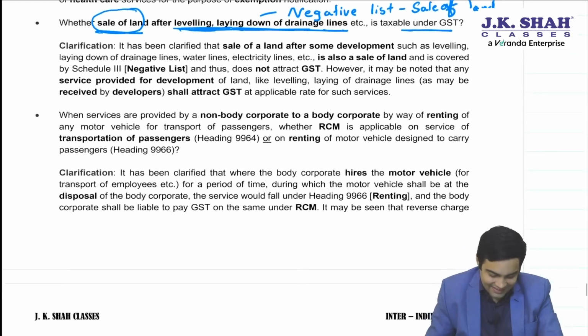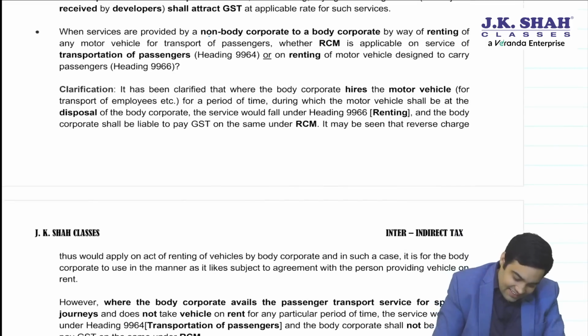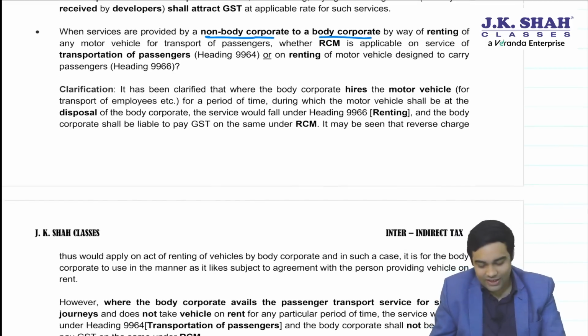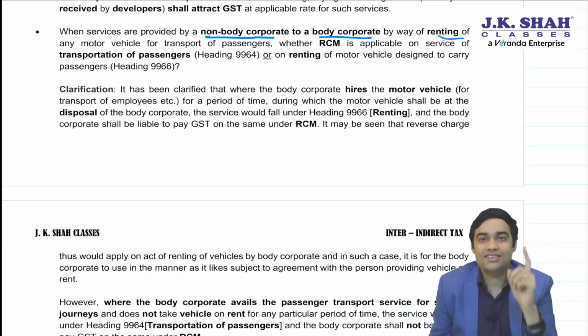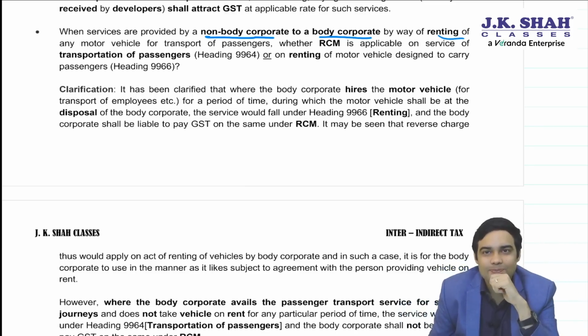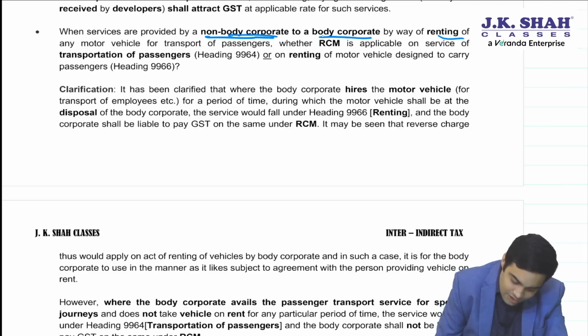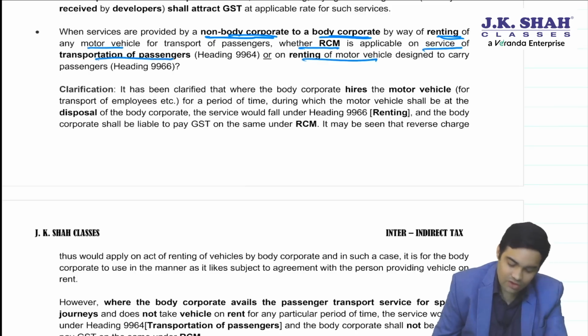Okay. Then there is a circular on non-body corporate providing service to body corporate renting of vehicle. Now, for this you need to recall the RCM entry. Renting of motor vehicle provided by any person other than body corporate to a body corporate was covered under RCM. Now the question was whether non-body corporate providing to body corporate renting of motor vehicle, whether RCM is applicable on transportation of passengers or renting of motor vehicle.